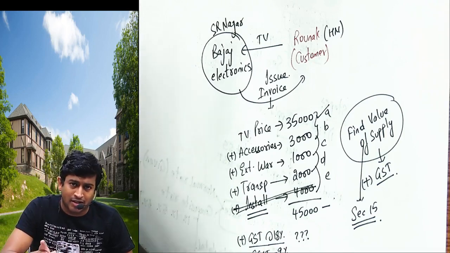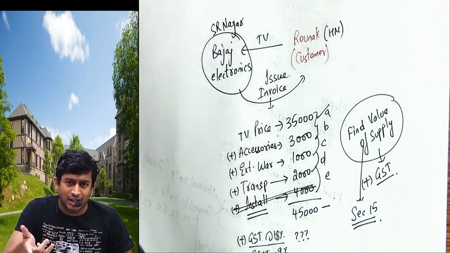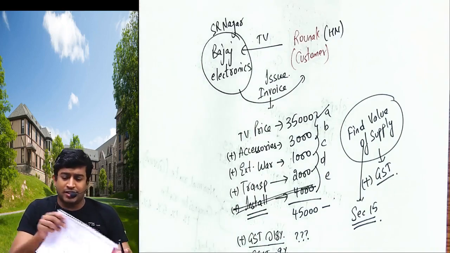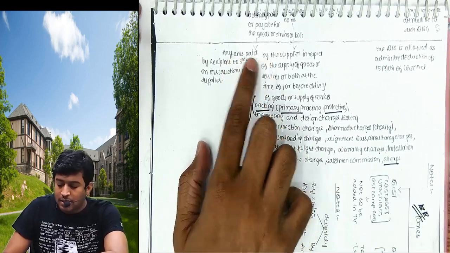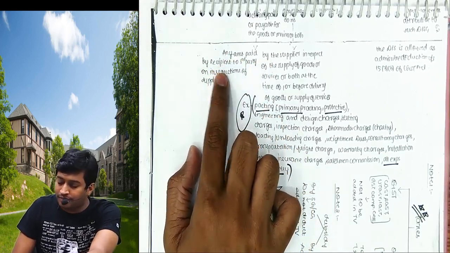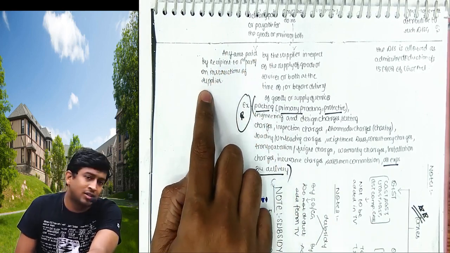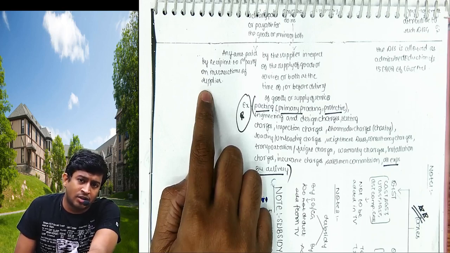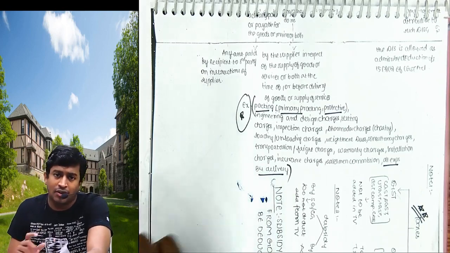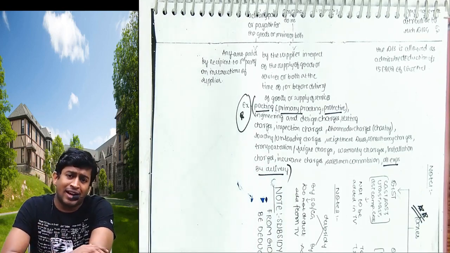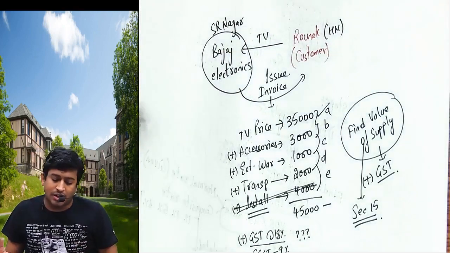Will customer pay? Yes. On whose instruction? Bajaj Electronic Construction. To whom? To the friend. Who is a third party? Yes. That also will be considered. That is called any amount paid by recipient Raunak to third party friend on the instructions of supplier. Bajaj Electronics told me to make the payment, I make the payment. That also will be considered in the transaction value. That will be considered to determine the value of supply.